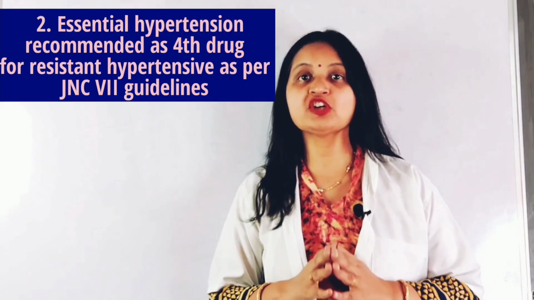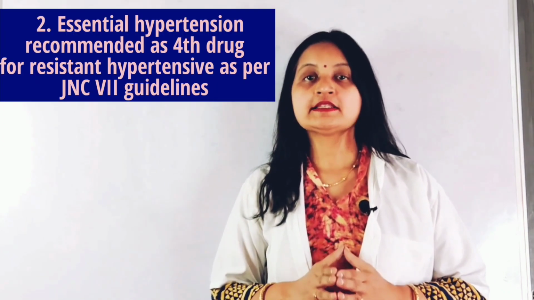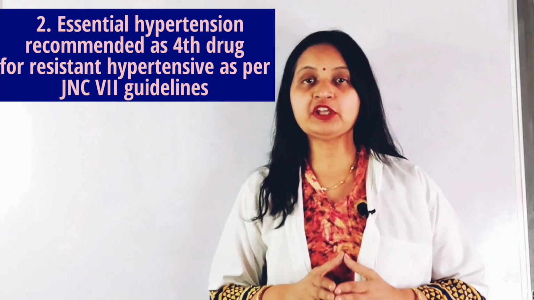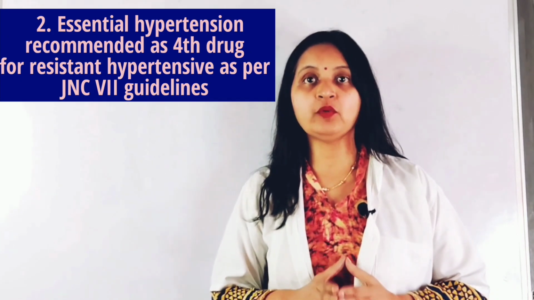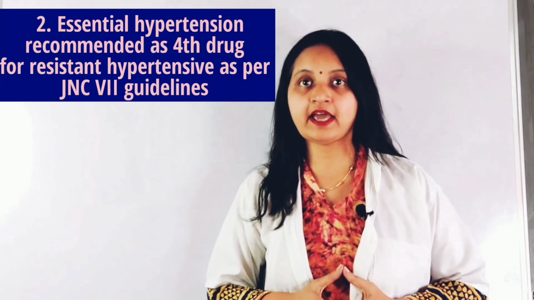Secondly, spironolactone can be used in the management of essential hypertension. Since it produces mild natriuresis, it is combined with loop diuretics and thiazide diuretics so that the diuretic response is potentiated and the antihypertensive effect is augmented.